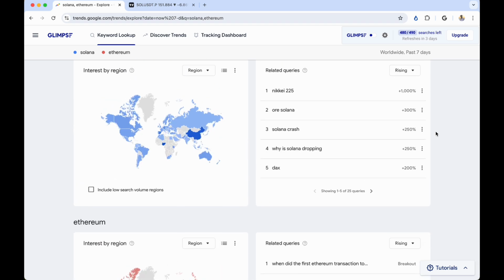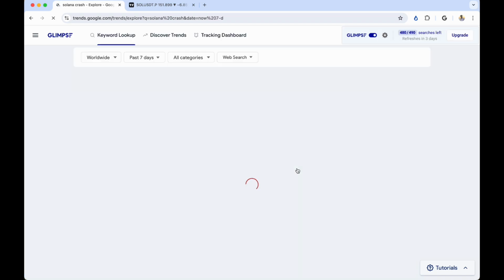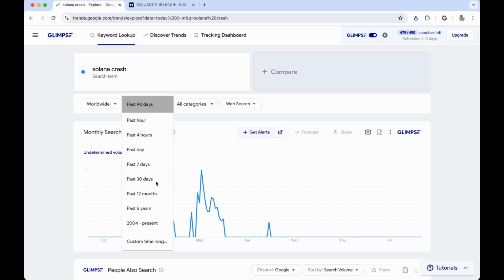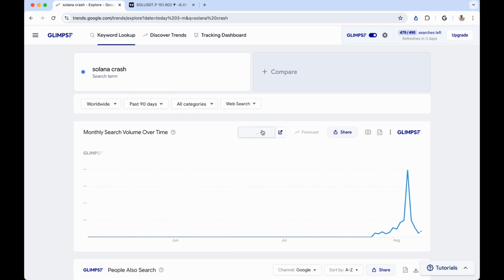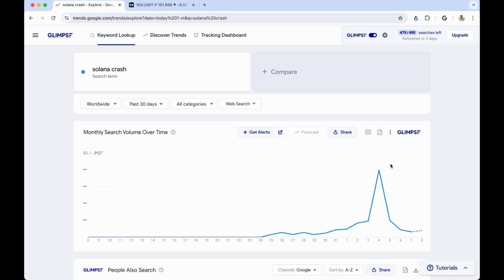Now, what is the absolute best Google search trend that I have ever seen? It's insert coin and then type in crash or pump. If you type in Solana pump or Solana crash, the results that you're going to get are going to be highly correlated to the market bottom. Okay, so if we go to Solana crash, go the 90-day, the 30-day, whatever you want. I think the 30-day might be a little bit better. You're going to get this correlated almost perfectly to hit the market bottom.